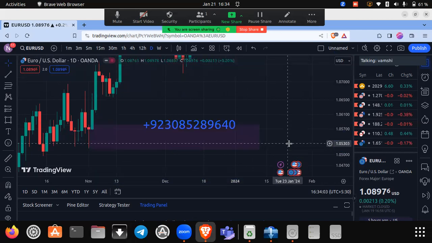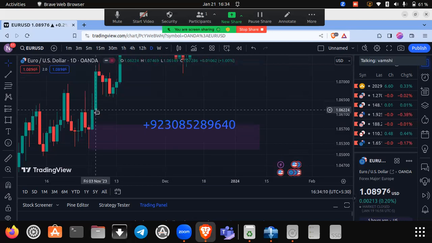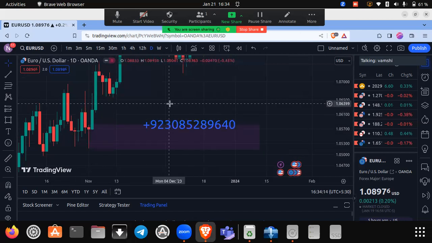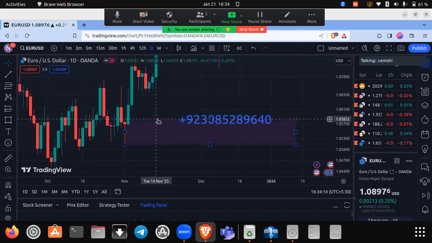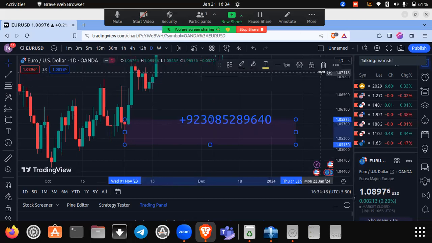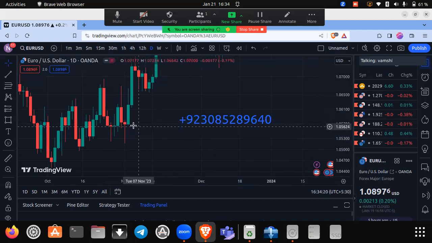Here is a different example for engulfing buy zone. Here you can see only one green candle managed to engulf complete red candle. This is also an example for engulfing buy zone. Always make sure that the complete red candle, including its body and wicks, needs to be engulfed by a green candle, not just body.